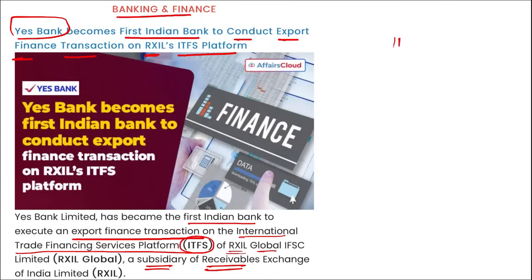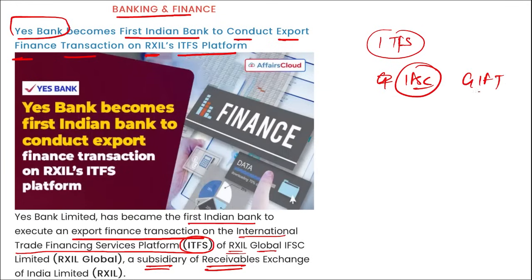If we talk about this ITFS, what is this ITFS? ITFS is the platform that will function as a financial platform for the full range of international financial services, both at regional as well as at global level. Right, this platform, this ITFS, where was this set up? At IFSC, that is in GIFT City. GIFT City is in Gandhinagar, Gujarat. Correct?